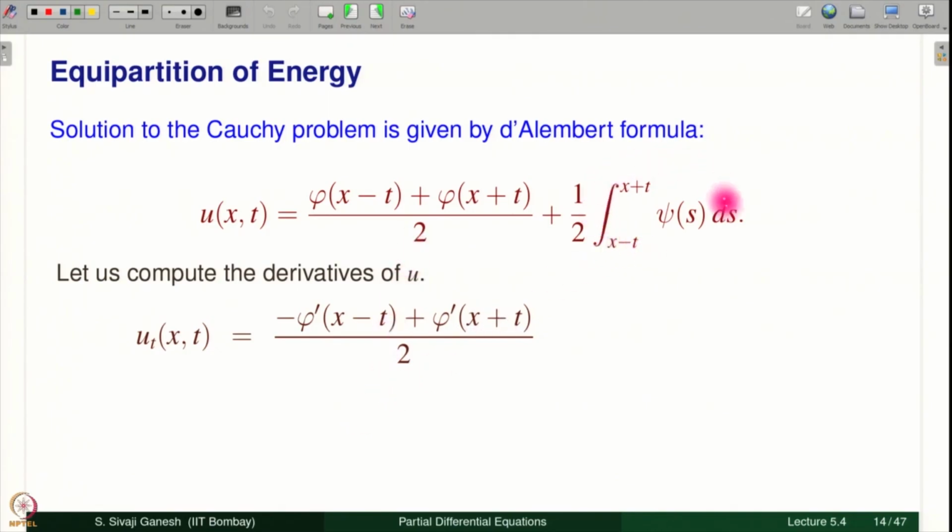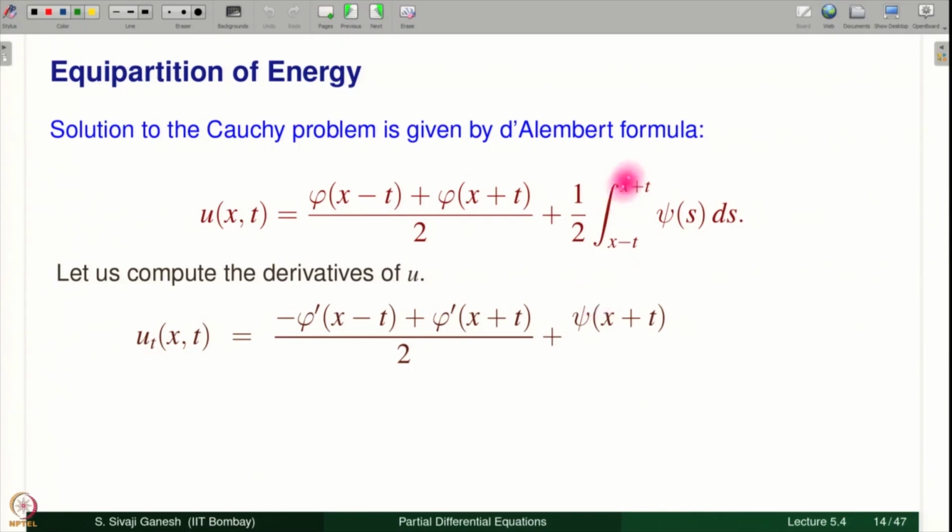Now here we need to differentiate, here x and t both are in the limits of the integration. So, we have to use what is called the Leibniz rule for differentiation of integrals. As we discussed earlier, it is a combination of the fundamental theorem of calculus and the chain rule.